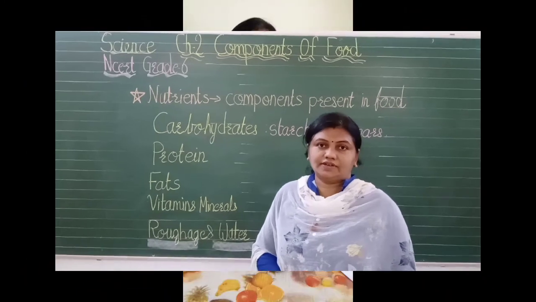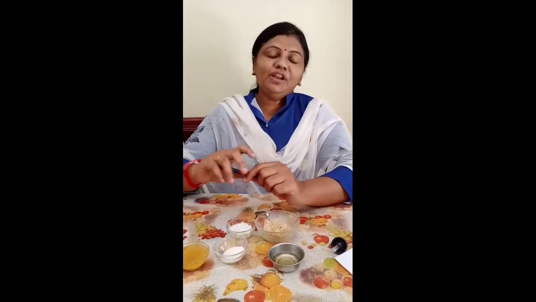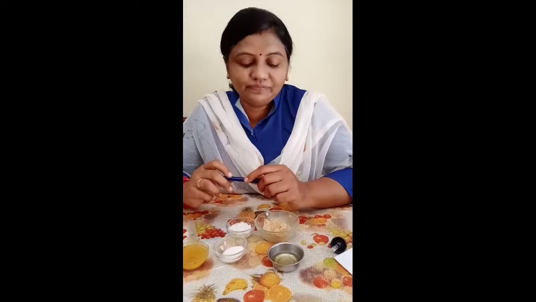Let us start. Hello students, now you have learned the importance of nutrients present in our food. Let us check with the experiment which nutrients are present in our normal diet. You know very well that carbohydrate is present in our food in the form of starch and sugar. So today we will perform the experiment for the test of starch, protein and fat. Let me introduce the food items.